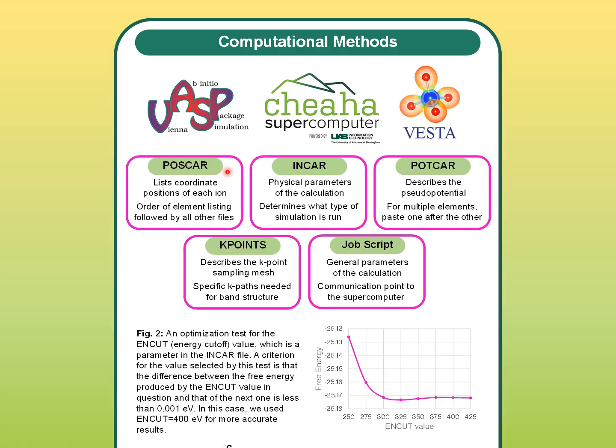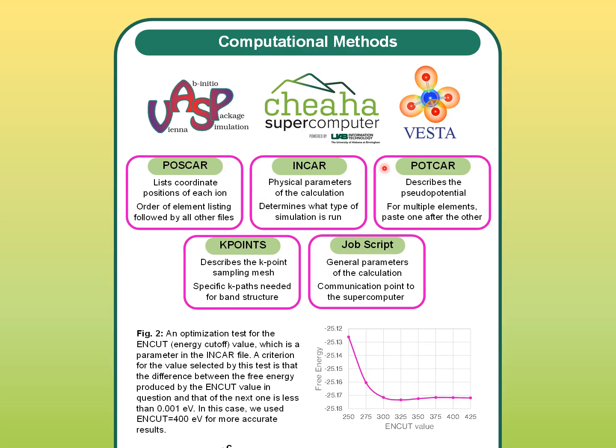So if you say Eu, Zn, As in that order, and then later you enter the parameters as a series of numbers, the first will be assigned to Eu, the next to Zn, and the last to As. The file that holds these parameters is called the INCAR, which determines what type of simulation is run, like whether it will be self-consistent or include spin-orbit coupling. All of those physical parameters in the calculation.